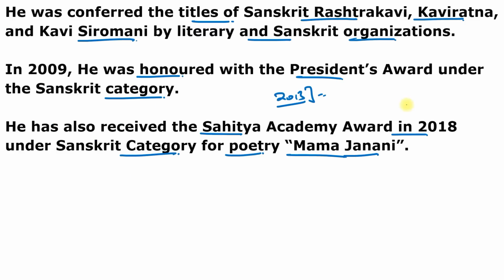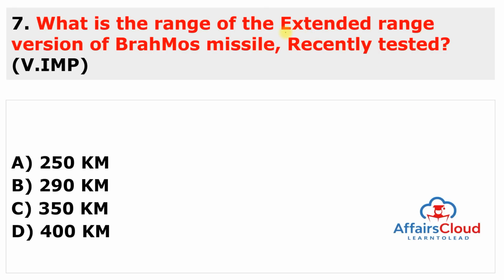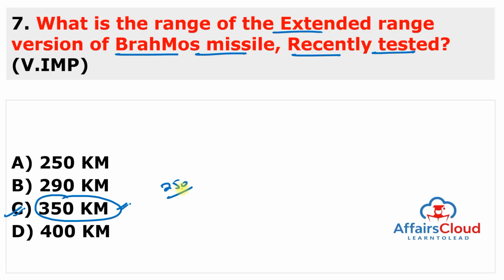Moving to the next question. What is the range of the extended range version of the BrahMos missile which was recently tested? So you have to just remember the range of the extended range version of the BrahMos missile. Earlier it was 290 km, but the extended range is 350 km. So the answer to this question is C. So the range of the extended range version of the BrahMos missile is around 350 km from its original 250